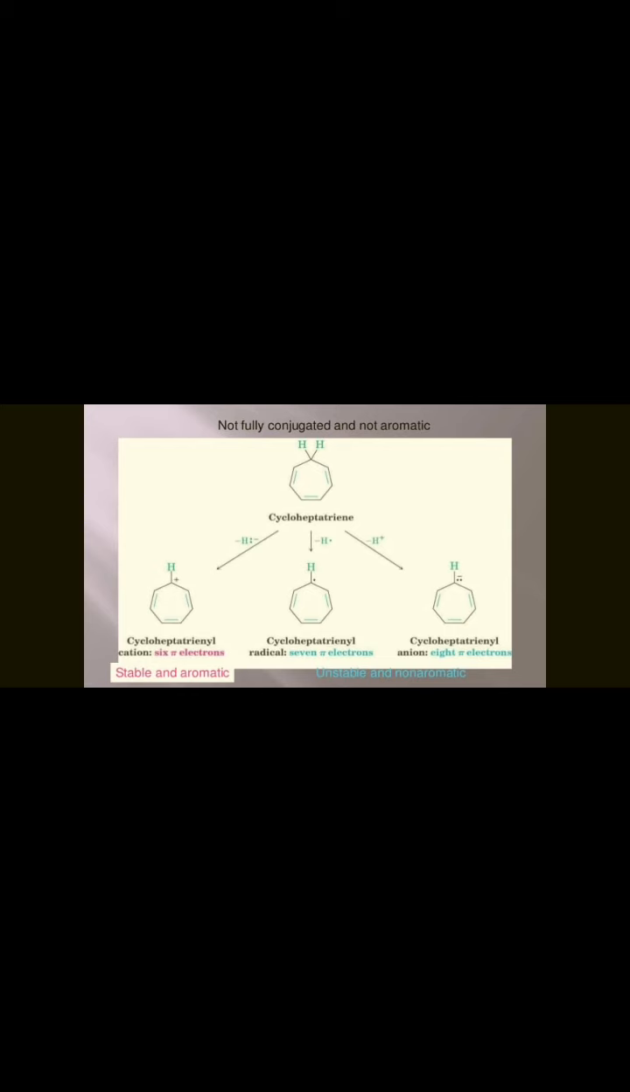And next is the cycloheptatrienyl radical, with 7 pi electrons, which is unstable and non-aromatic. And next, the cycloheptatrienyl anion has 8 pi electrons delocalized, so it is anti-aromatic and unstable. Okay, students. So these are examples of anti-aromatic, aromatic and non-aromatic ions by Huckel's rule. Thank you.